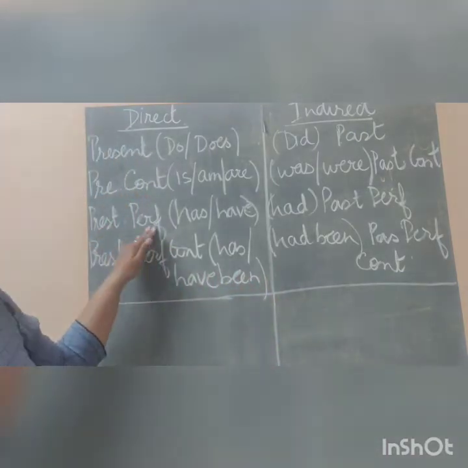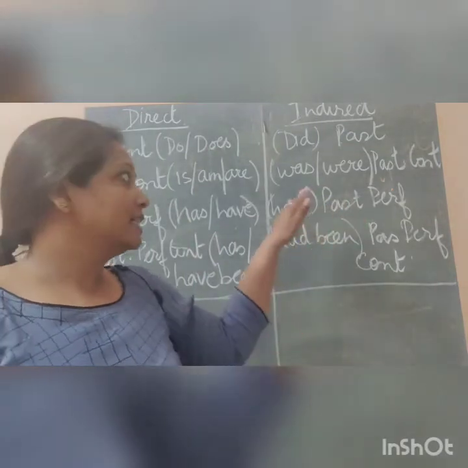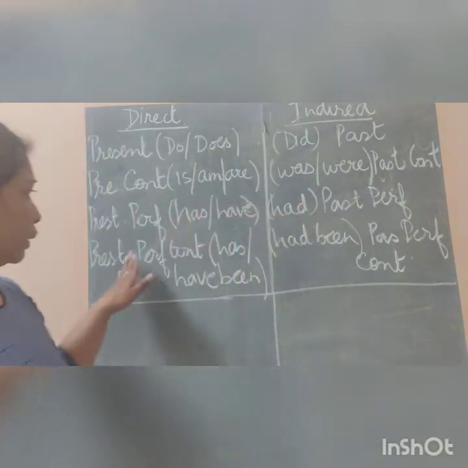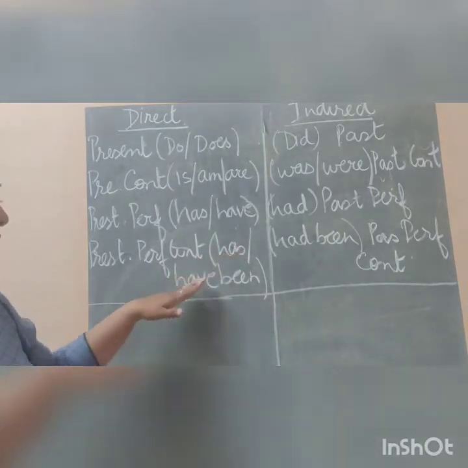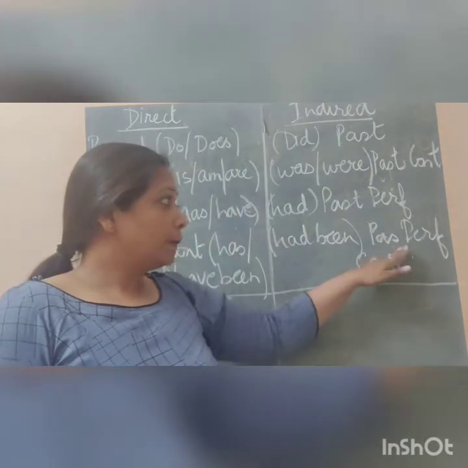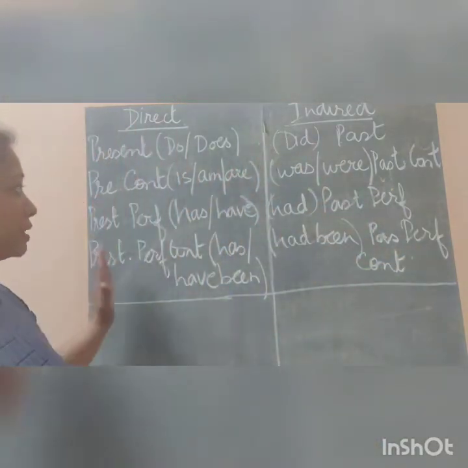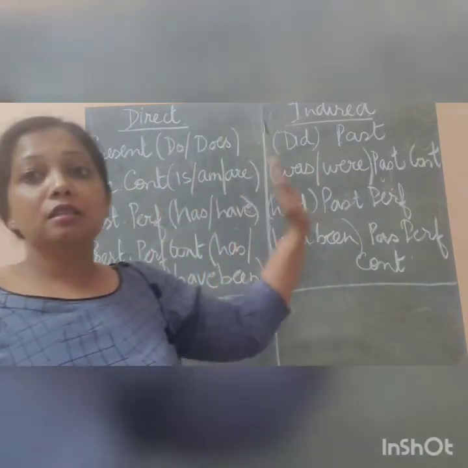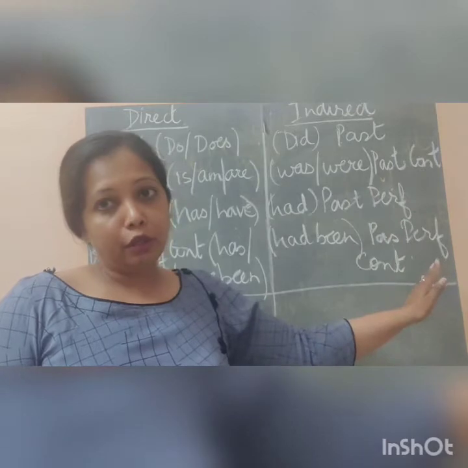Then present perfect, that is has, have, will change to past perfect, that is had. Then we have present perfect continuous, has been, have been, will change to had been, past perfect continuous. So you can see whatever is the present tense, the change in the indirect speech is the past of that particular form.